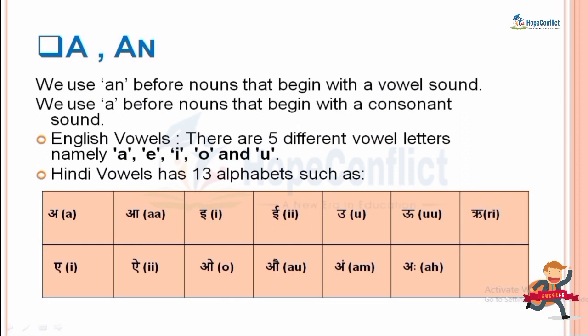So while putting your a and an in any of the sentences, just compare them with the sound of vowels of Hindi. Okay. So by definition we use an before the nouns that begin with the vowels अ, आ, इ, उ. These are our Hindi vowels.